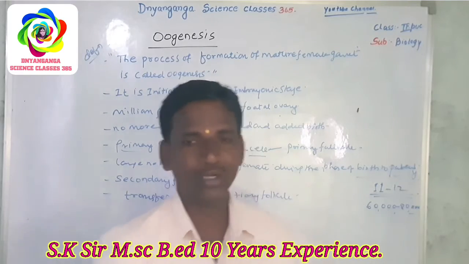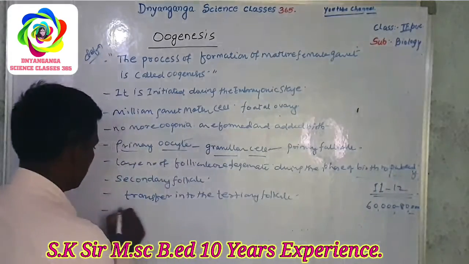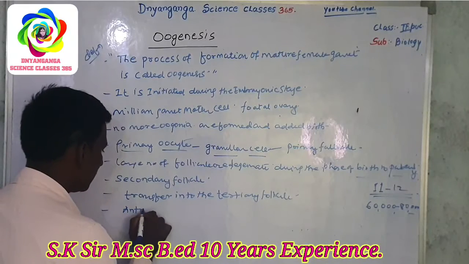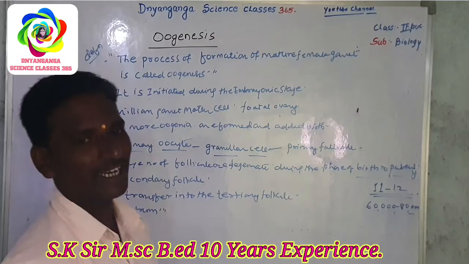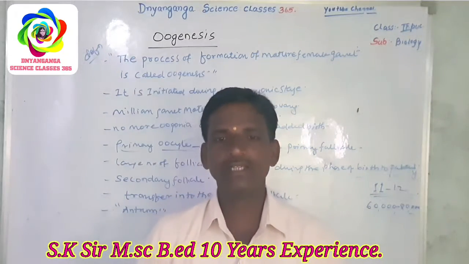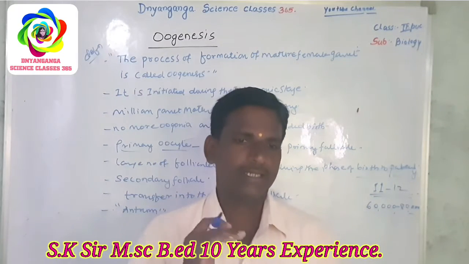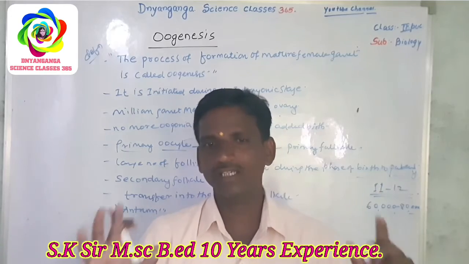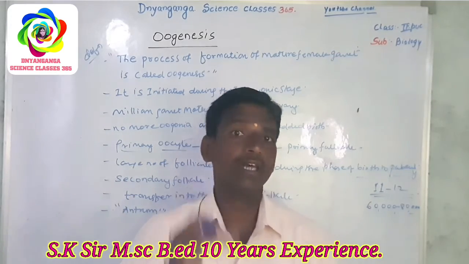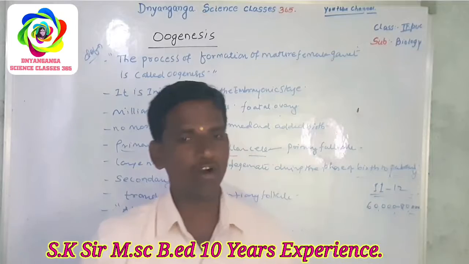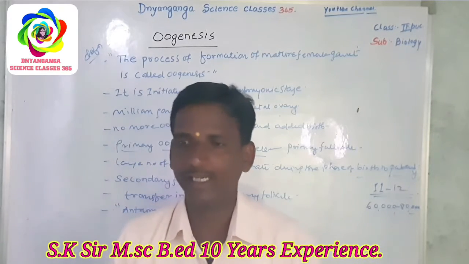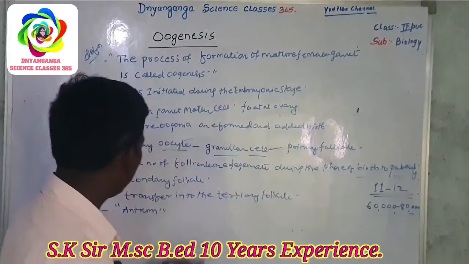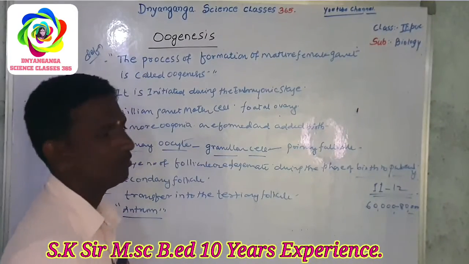That one is known as the antrum. What is antrum? The fluid-filled cavity of the tertiary follicle is known as the antrum.